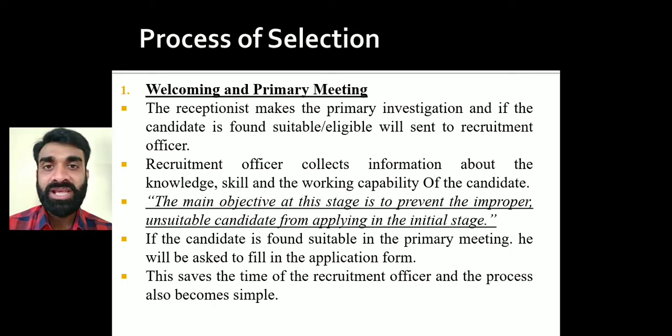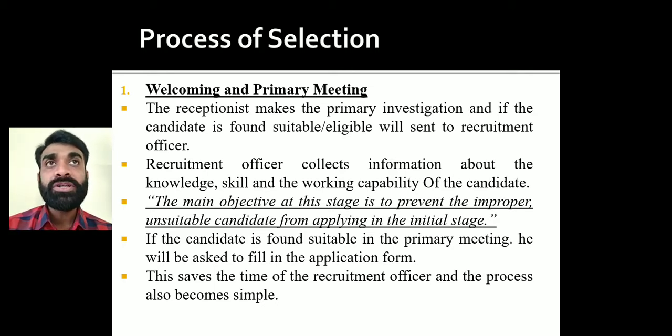Suppose, for example, today is the 8th of July, and we are going to arrange the interview on the 9th of July, right? So I will be getting an interview call, or we can say the first meeting, a primary meeting with the management, right? So what is the first step that you are going to do? You are going to go into the premises, and you are going to meet at the reception, right?